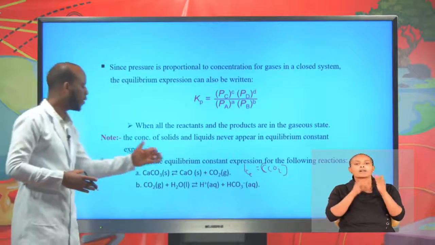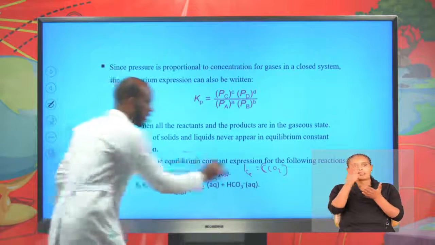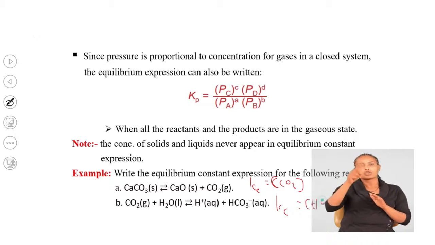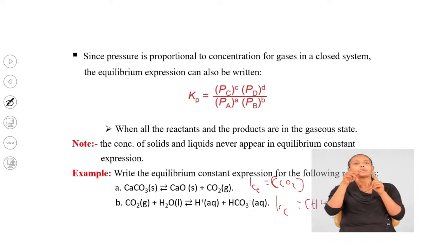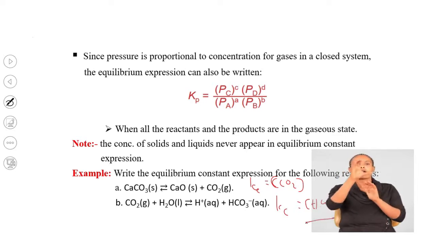What is the equilibrium constant expression for this reaction? Kc for this reaction, Kc equal concentration of hydrogen carbonate, HCO3 minus, times concentration of H plus raised to its coefficient, which is 1, divided by concentration of carbon dioxide, CO2.